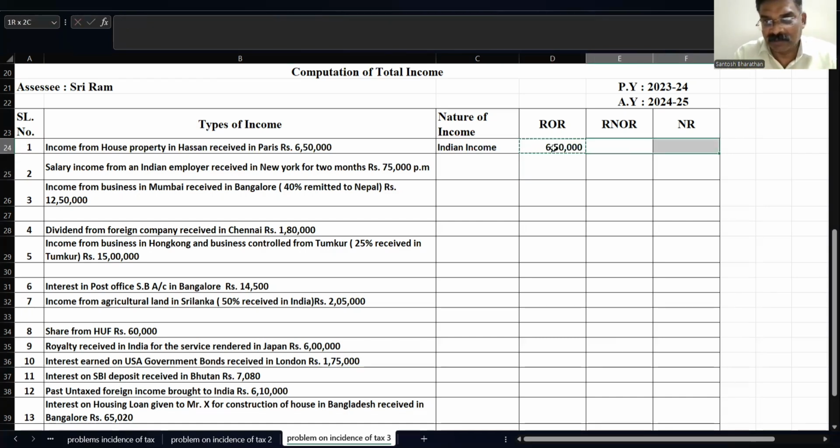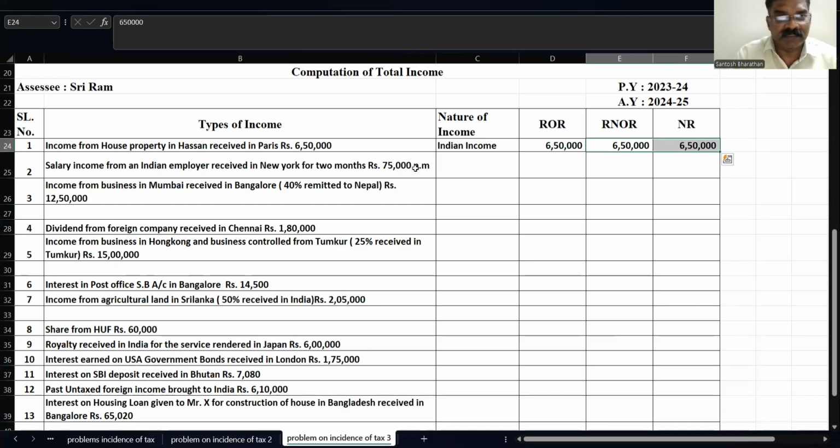6,50,000 is taxable in all the three cases. Next, salary income from an Indian employer received in New York for 2 months, rupees 75,000 per month. See, the employee worked in India. He has received a salary in India, but received in New York for 2 months.